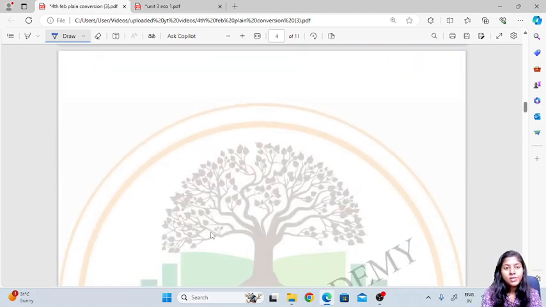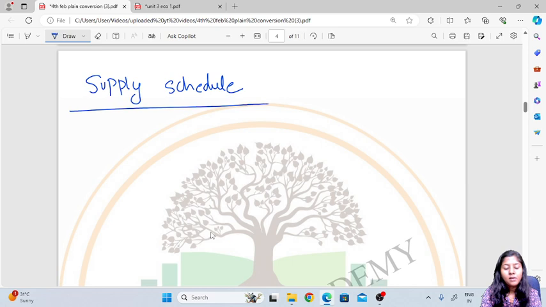So, supply schedule. Supply schedule refers to a table which shows the quantity of a commodity supplied at various prices. Okay, so we'll draw this as price and quantity supplied.